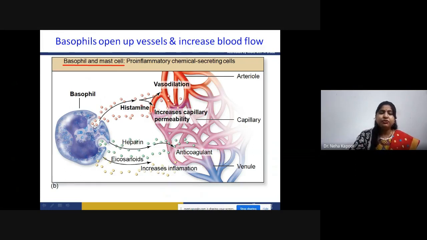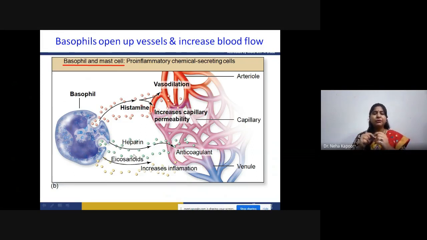What happens is, in case of any tissue injury, it releases a chemical, a chemokine, that is histamine. Along with that, it also releases heparin and eicosanoids. The main function of histamine is to increase vasodilation, that means blood flow. It will increase capillary permeability, so that all the neutrophils and macrophages can switch from one tissue to another tissue. Heparin is an anticoagulant.